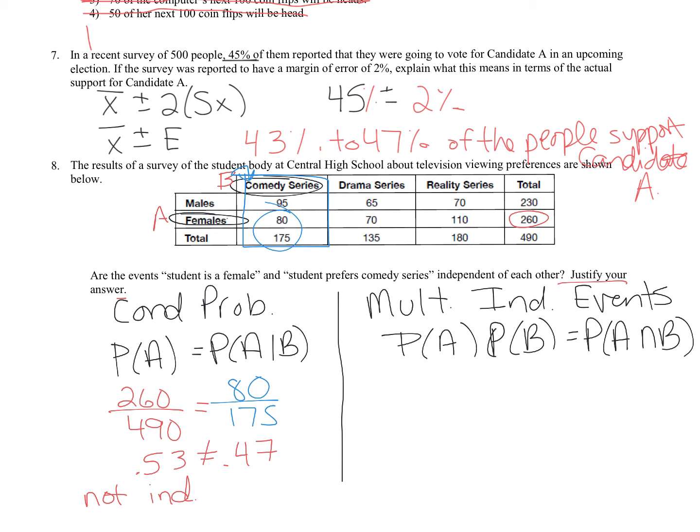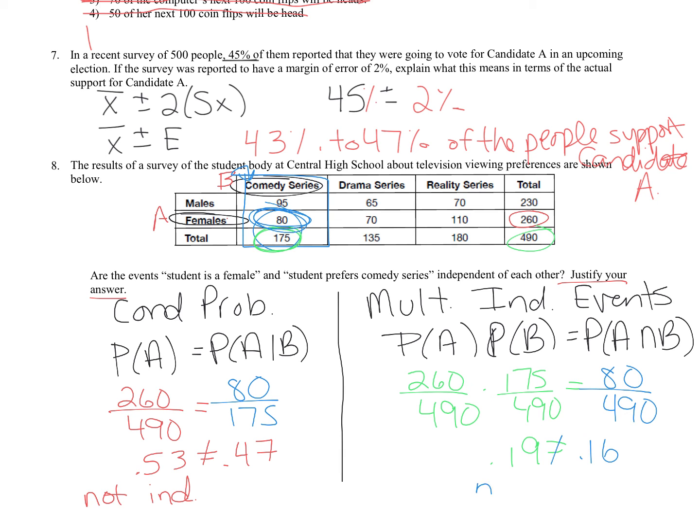So if I'm doing the multiplication rule for independent events, P of A we already said was 260 over 490. P of B is, so here's B, 175 over 490. And P of A and B, so where do they intersect? They intersect at the number 80, so that's 80 out of 490. All of these are out of 490 because they're not given probabilities. So if I type them in, I get 0.19 on this side, and we get 0.16. Those are not equal, so once again, not independent.